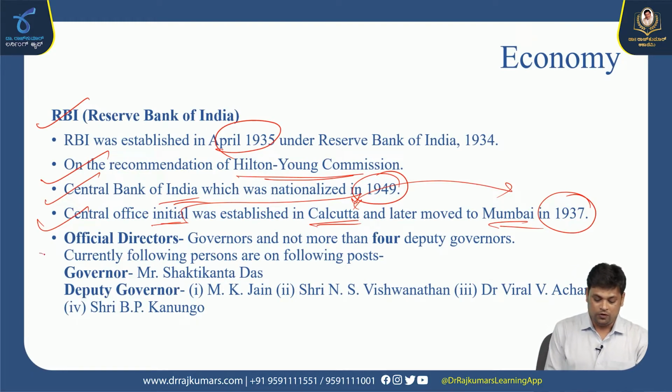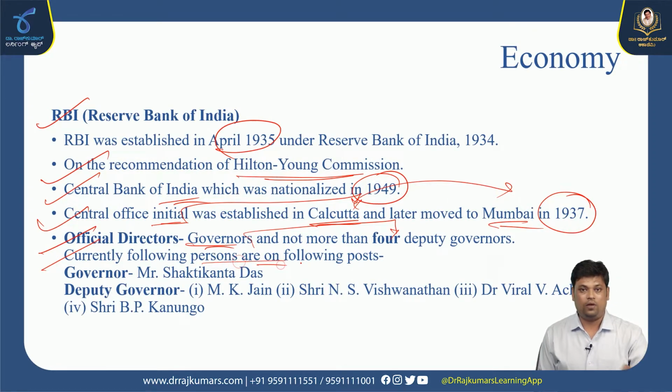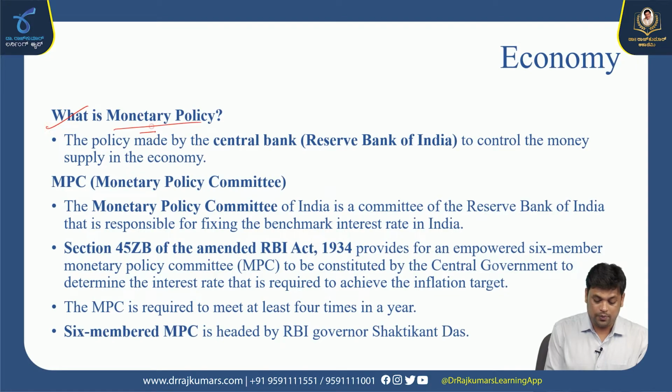Official directors: one governor will be there, and not more than 4 deputy governors. Currently, the Governor of RBI is Shaktikant Das, and the Deputy Governors are M.K. Jain, Shri Vishwanathan, Dr. Viral V. Acharya, and Shri B.P. Kanungo. These are all the 4 deputy governors of RBI and 1 governor, Mr. Shaktikant Das.